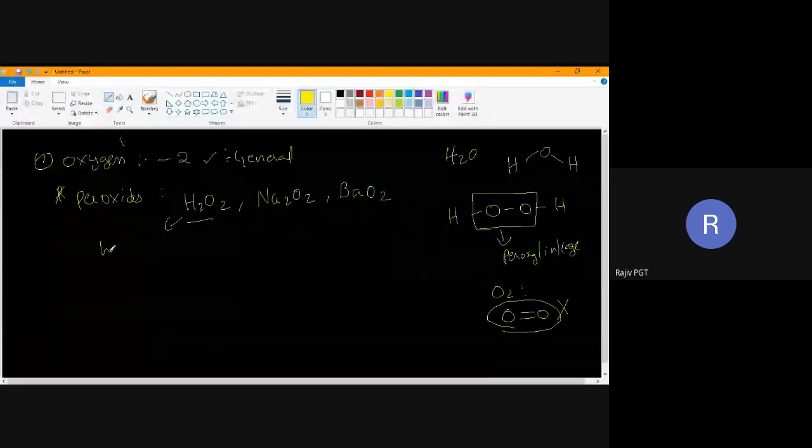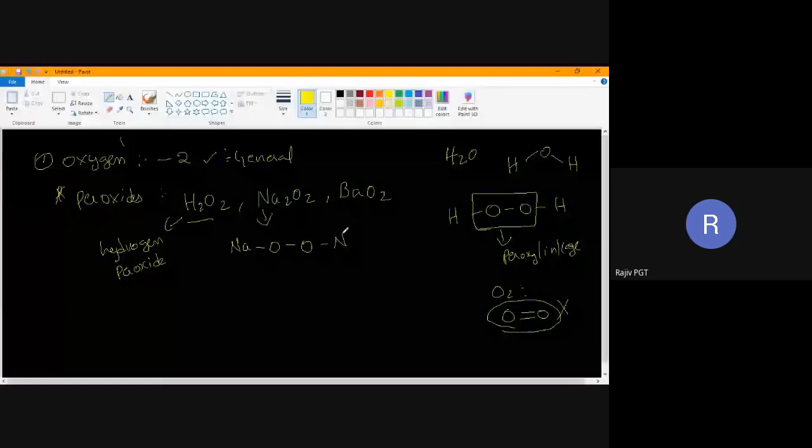Hydrogen peroxide. I'm so happy. Few of the students are writing exactly what I am saying here in the notes in your exams. I could understand they are writing the notes which I am saying here, but few of them are writing on their own. Good. So this is called sodium peroxide. Instead of hydrogen, I'll write sodium peroxide.